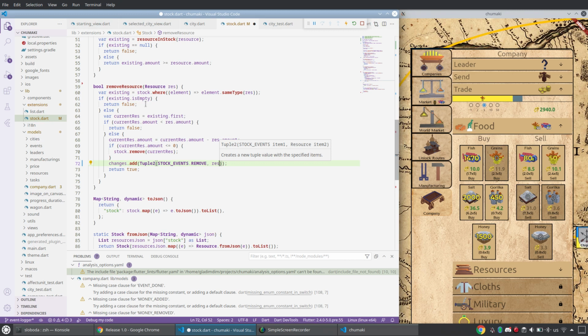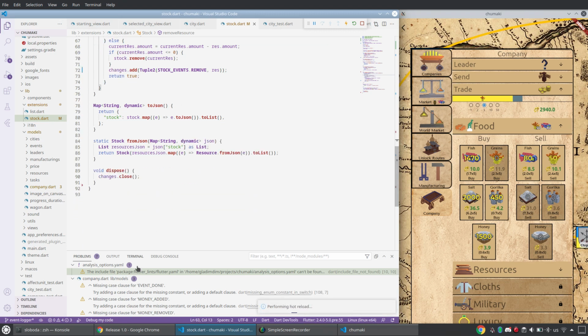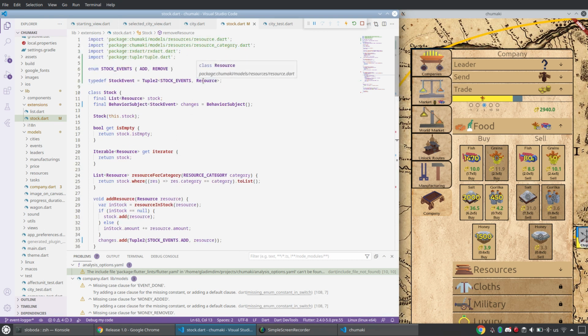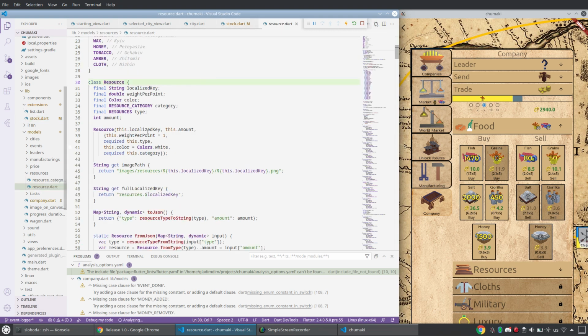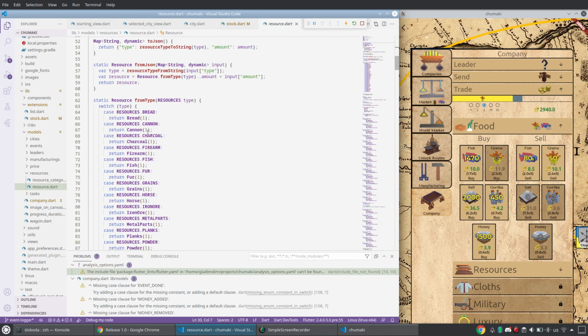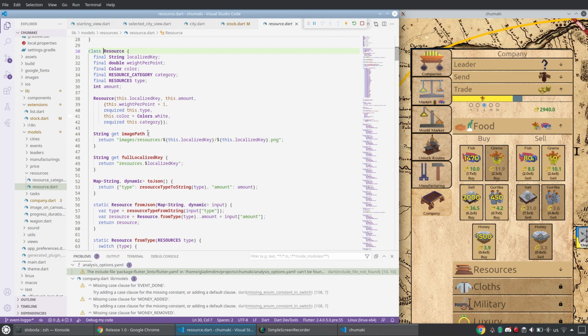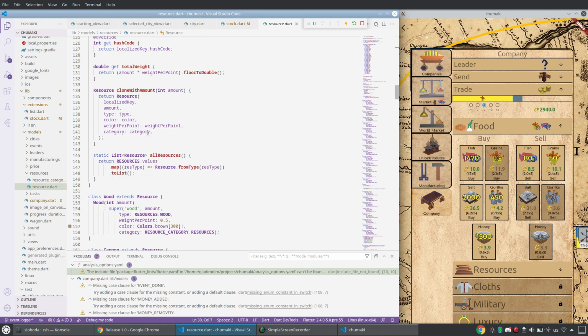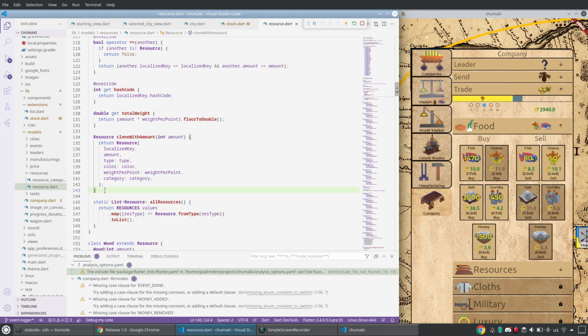So there are some conditions that I check if I can actually sell from this stock, if I have enough stock to sell. And that's all. So it compiled, good. And as this will be listened to by somebody, and all of these objects are passed by reference, somebody can get this resource and actually do something bad to it. So what I need to do, I need to implement a clone method.